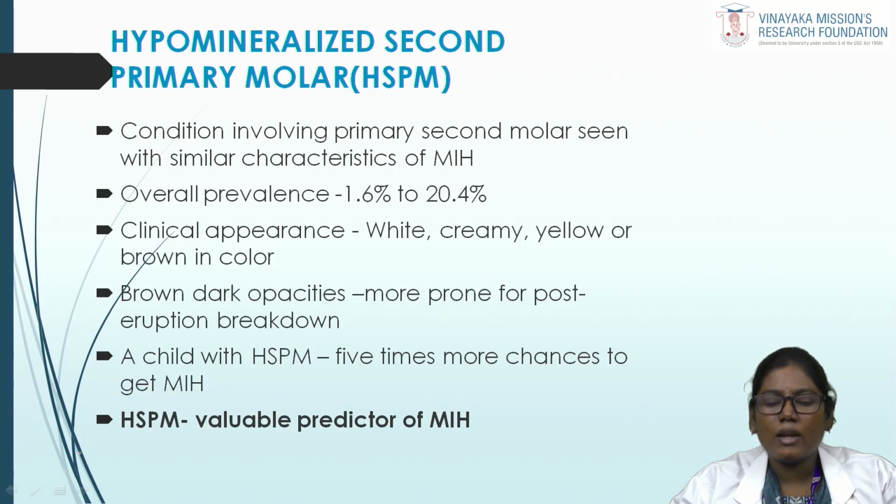and the clinical appearance is similar to MIH, with white, creamy, yellow or brown color. Brown or dark demarcated opacities are more prone to post-eruption enamel breakdown than white opacities. Children with HSPM, hypomineralized second primary molar defect, have 5 times more chances of developing MIH in future, and so hypomineralized second primary molar acts as a valuable predictor of molar incisor hypomineralization.